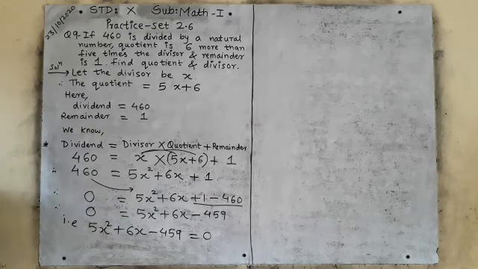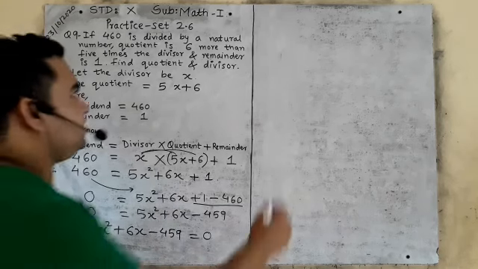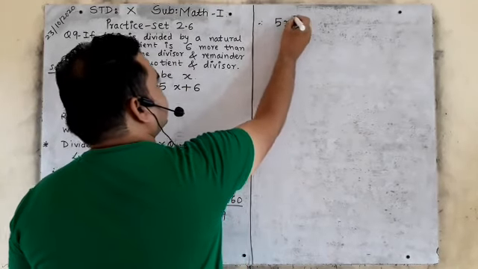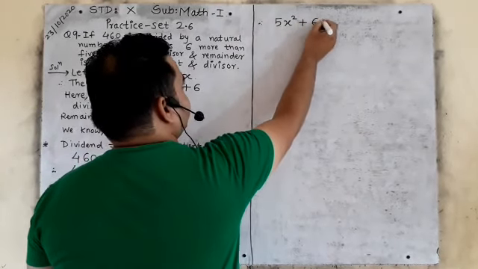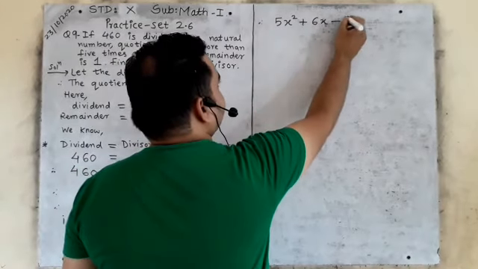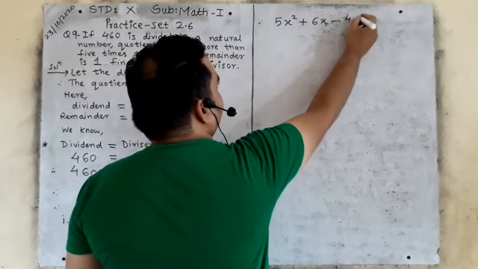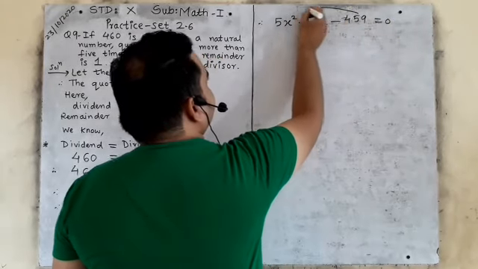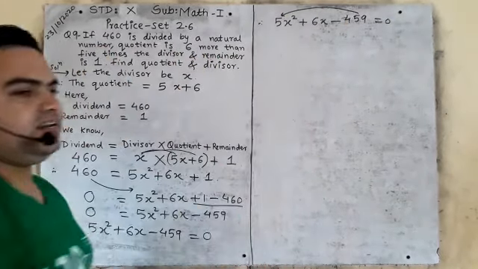Clear? Now what will you do? This is the quadratic equation. Now we will solve the quadratic equation by factorization. Therefore you will write it again: 5x square plus 6x minus 459 is equal to 0. You know very well how to factorize.